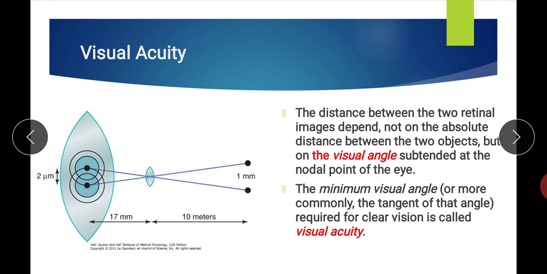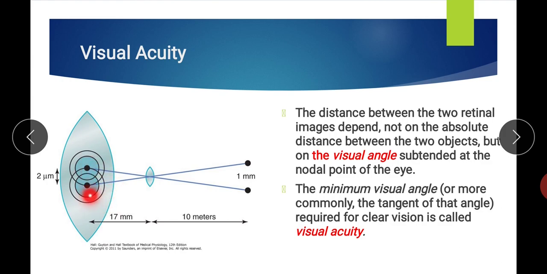Now when the point source forms the image on the retina, this one is the retina, it is not very small, but occupies a diameter of around 11 micrometer, in which the center is bright and the periphery gradually becomes less bright.